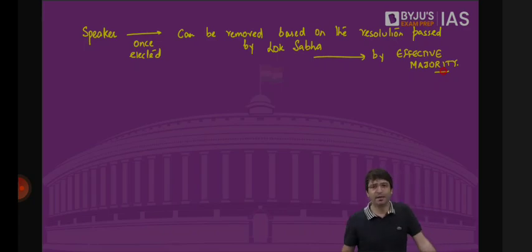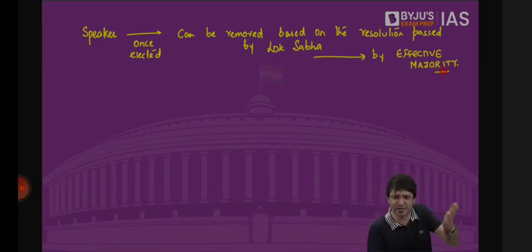That doesn't mean the Speaker can remain in office till the completion of the Lok Sabha. At any point in time, the Speaker can also be removed. But the removal requires a difficult majority, a slightly tougher majority. The Speaker is elected by simple majority, and can be removed by effective majority. On what grounds? These grounds are not mentioned in the Constitution. So it is basically the discretion of the ruling party. If they want to replace this Speaker with someone else, they can do that. They can ask Mr. Om Birla, you resign, we will elect someone else. If Mr. Birla says, no, I will not resign, then he will be removed if the Lok Sabha passes a resolution by effective majority, which is more than half of the then strength of the House. Whatever is the strength of the House, more than half of that is required to remove the Speaker.